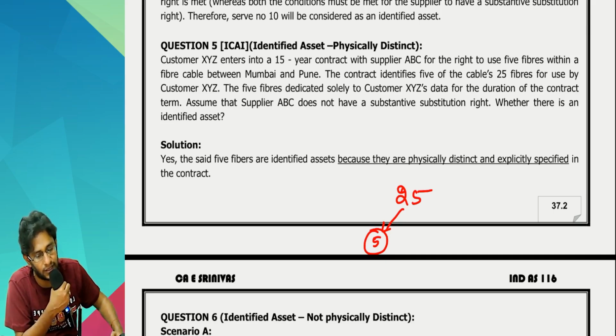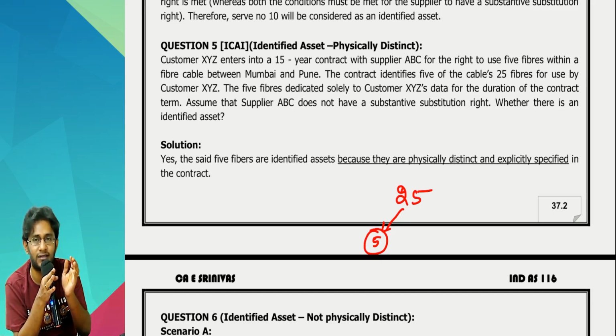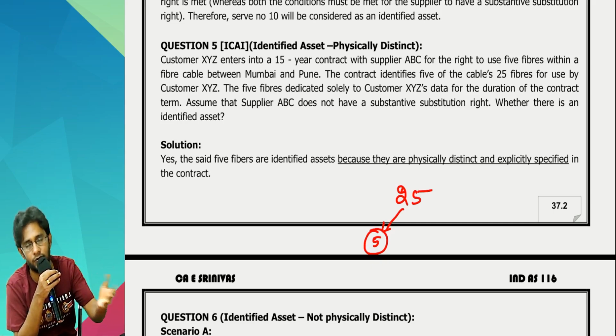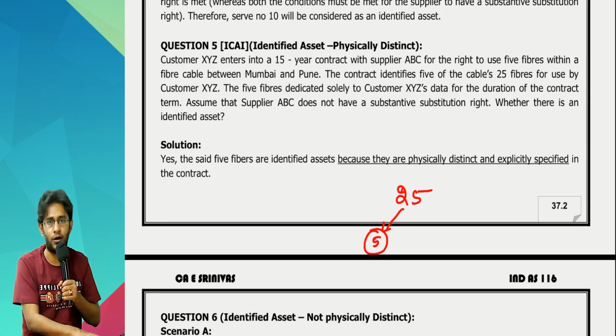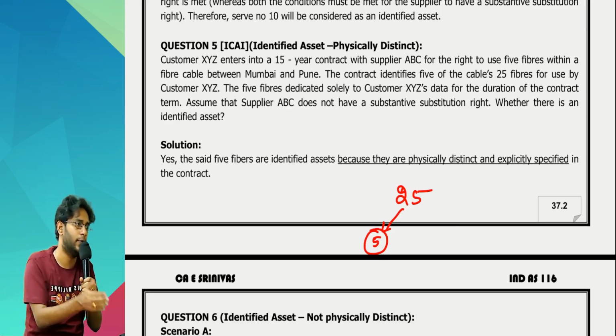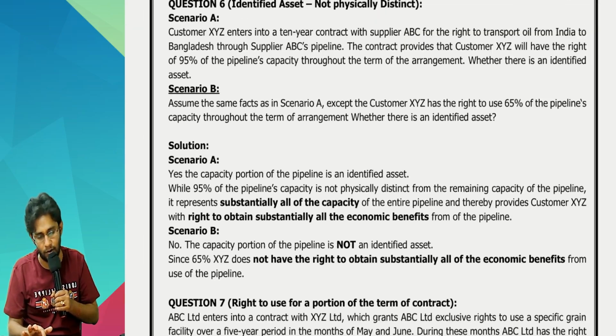Question is whether there is an identified asset. Yes, because your 5 are clearly identified separately from the remaining 20. Irrespective of how they are used, whether they are used or not, those 5 must be used only to transport your data from Mumbai to Pune. So it is physically distinctly identified. Next one.